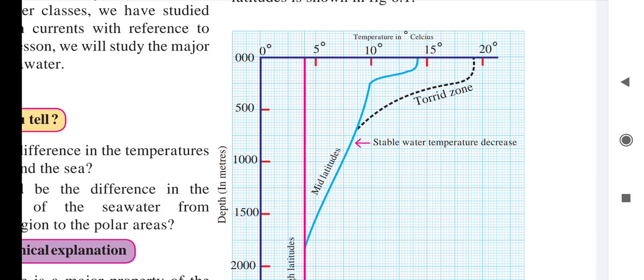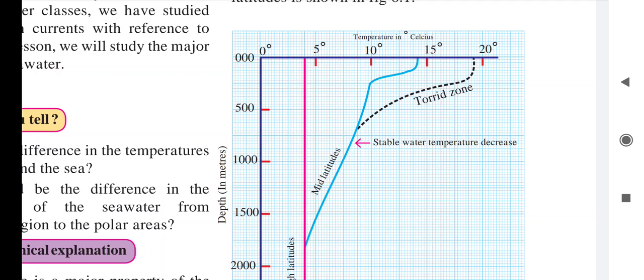But the temperature of the sea water, even at 500 meter, 1000 meter or 1500 meter depth, in high latitude is uniformly 4 degrees Celsius.